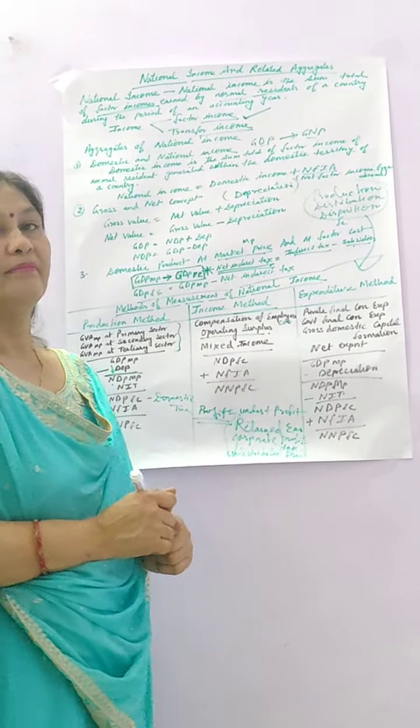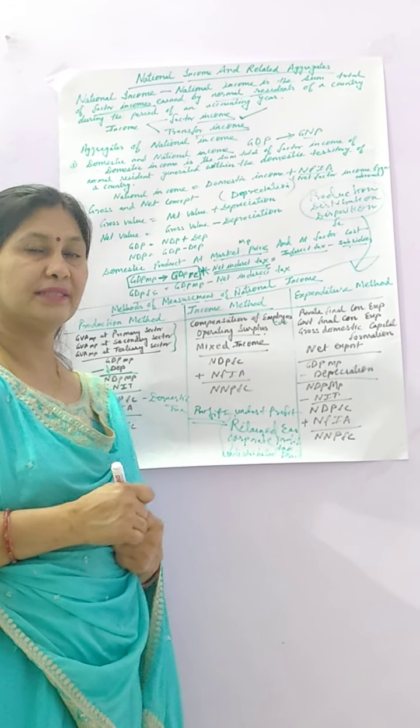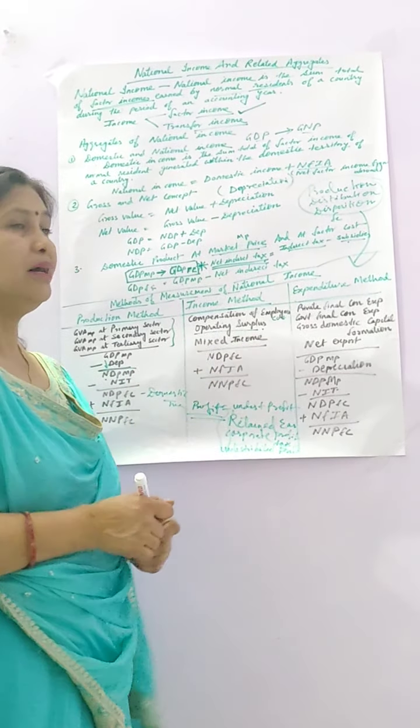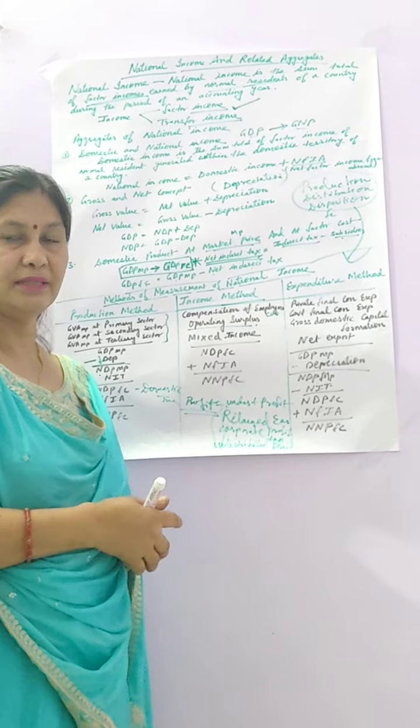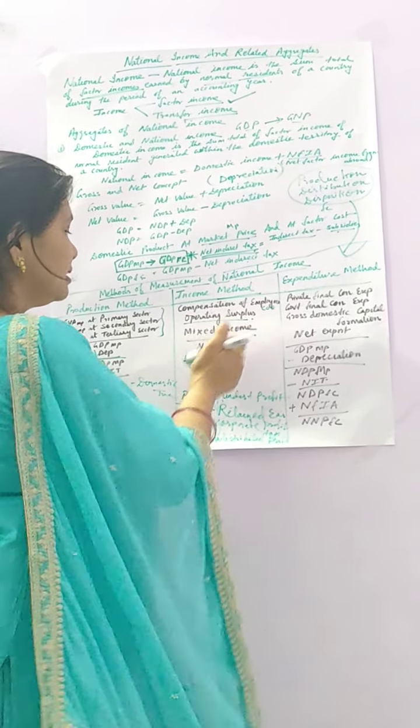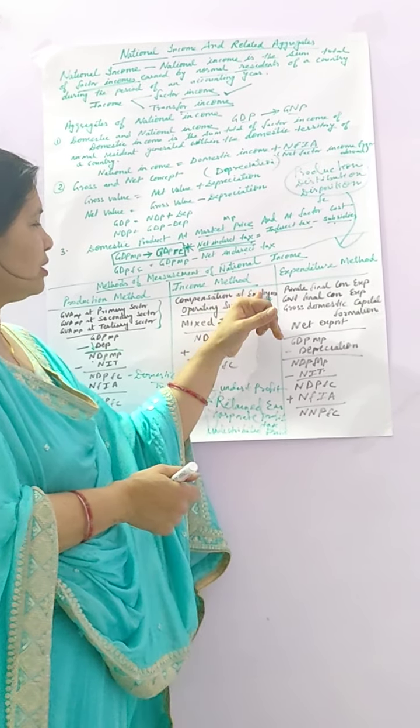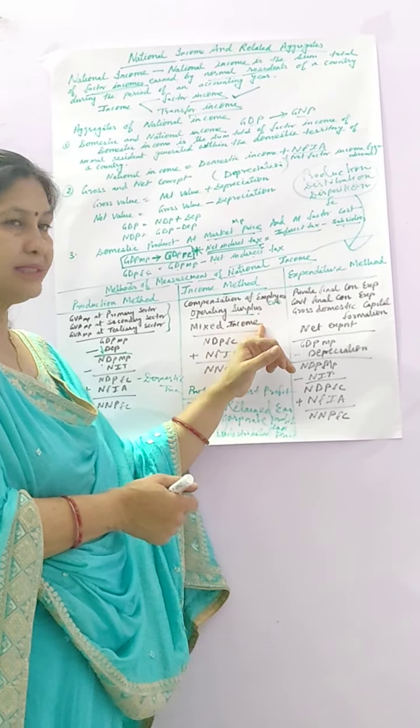Then mixed income. Mixed income of the self-employed means you are getting income from other sources also. So that is mixed income, and you have to include COE, operating surplus plus mixed income.